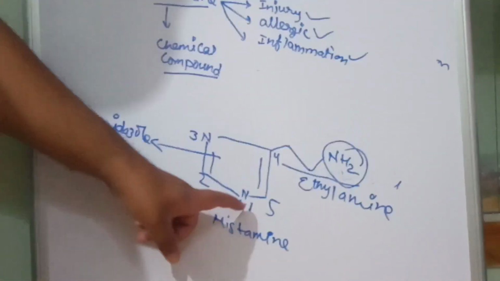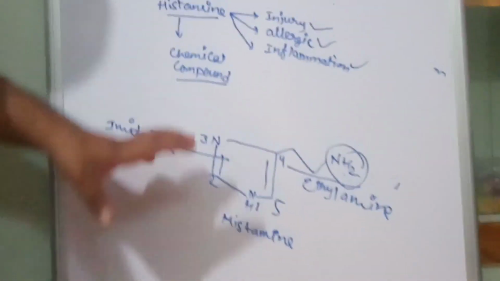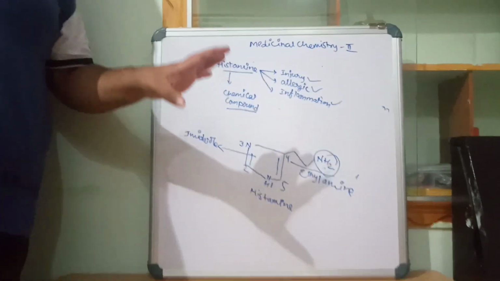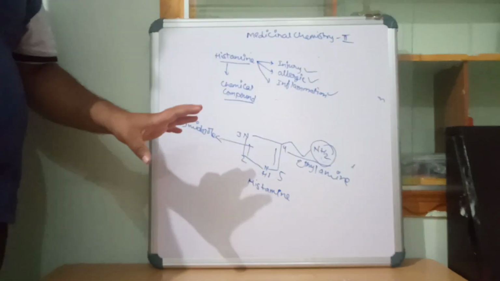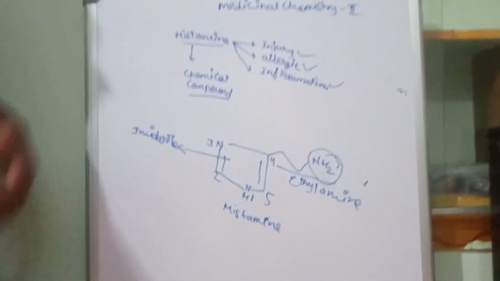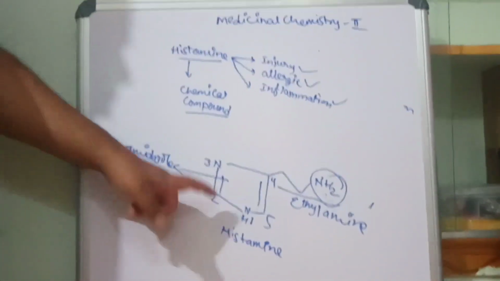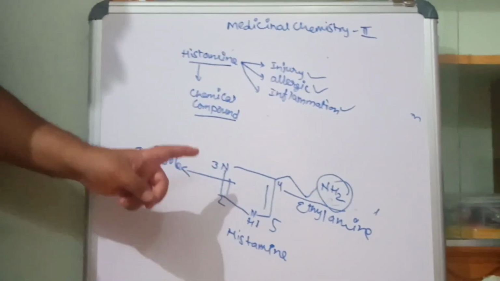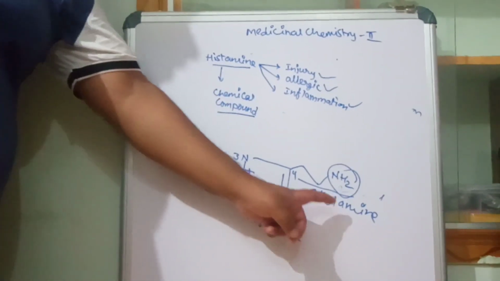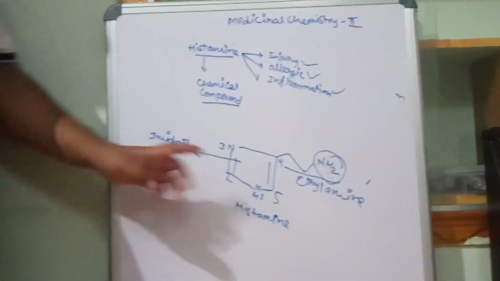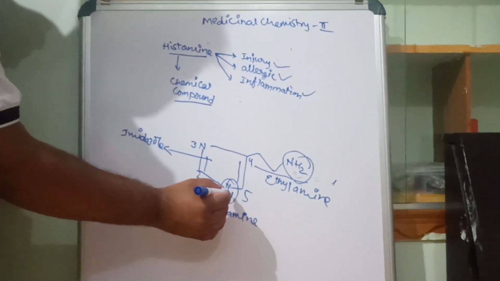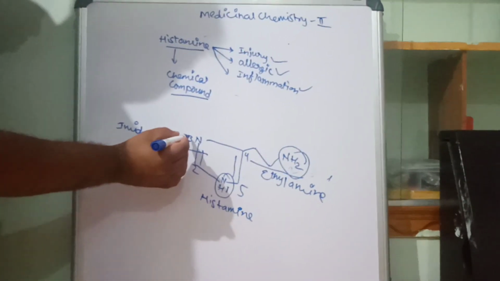a 5-membered ring containing nitrogen at first and third position. That's why many times they say that histamine is a nitrogenous organic compound. I told you it is a chemical compound. What type of compound is it? A nitrogenous organic compound which contains imidazole and ethylamine. Imidazole and ethylamine. At this position, it is the first position, and this is the third position, and